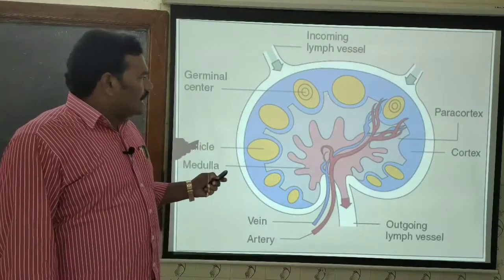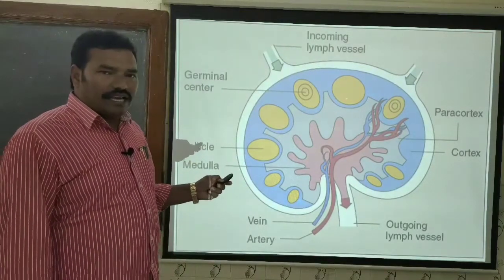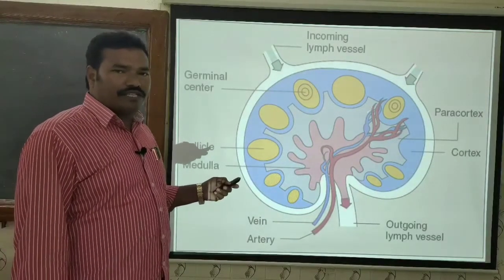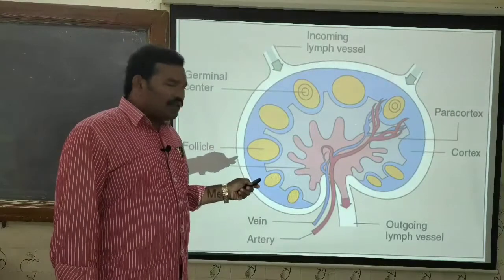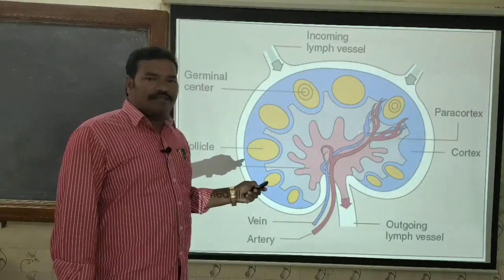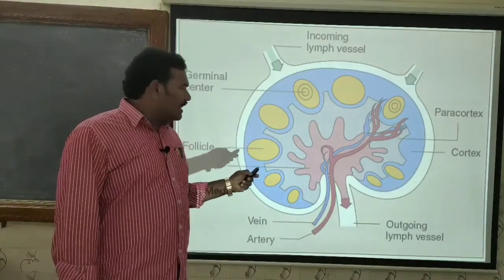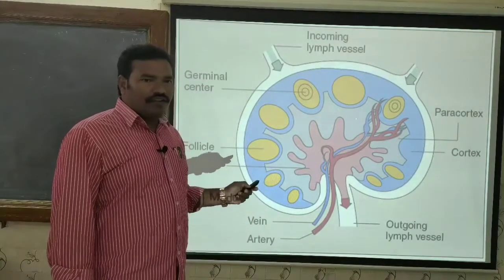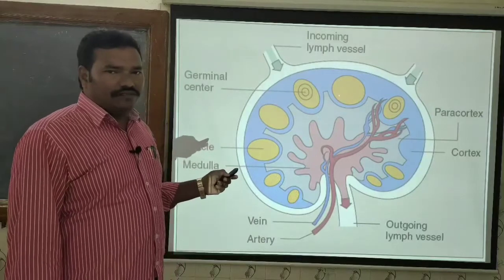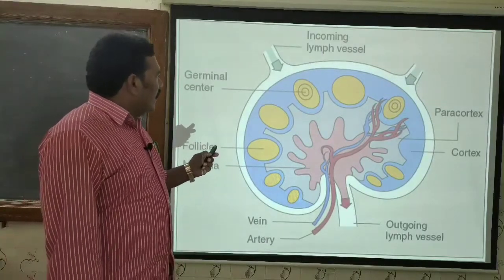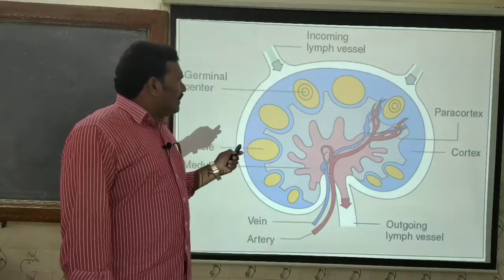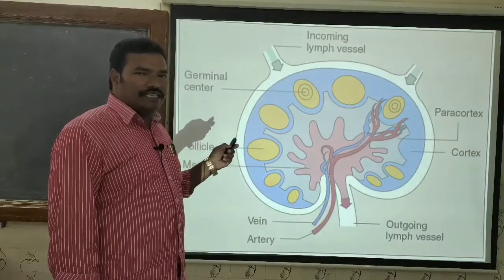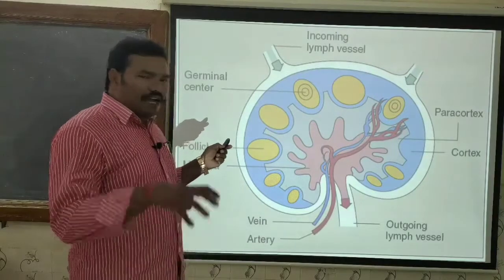Now, all the activated cells, that is the plasma cells, which are responsible for the production of antibodies, and the cytotoxic T lymphocytes along with the T helper cells, all of them finally reach the medullary region. Now here we will see an interesting thing: it is a filtration organ of the lymph, where it filters the antigens and lymphocytes.